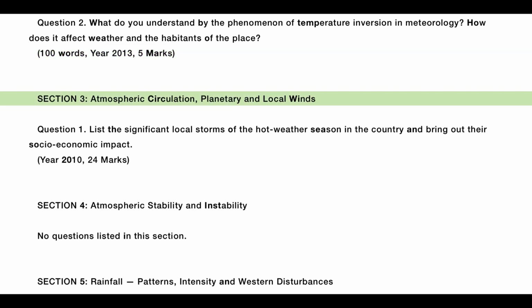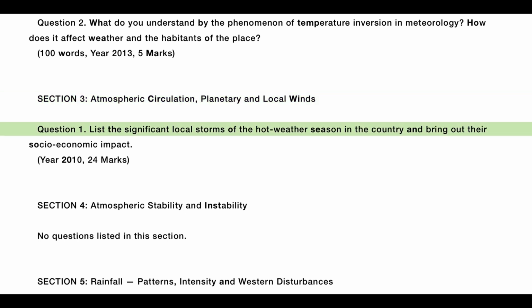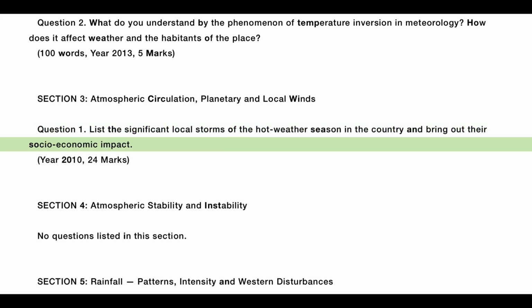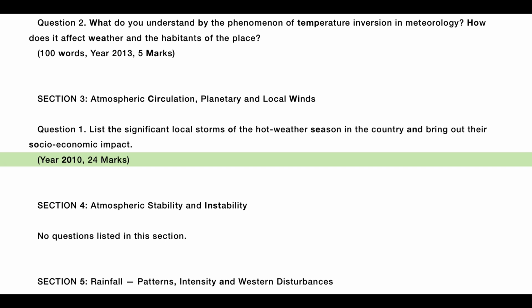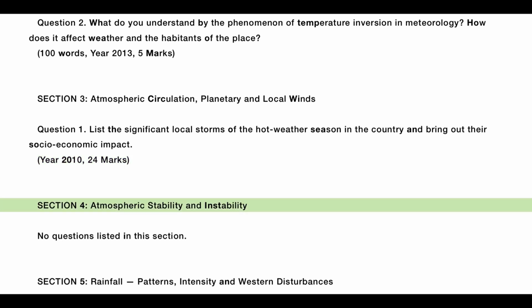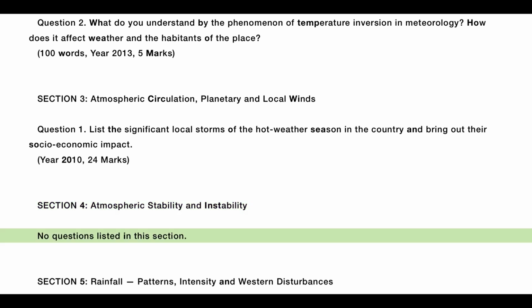Section 3, Atmospheric Circulation, Planetary and Local Winds. Question 1. List the significant local storms of the hot weather season in the country and bring out their socio-economic impact. Year 2010, 24 marks. Section 4, Atmospheric Stability and Instability. No questions listed in this section.